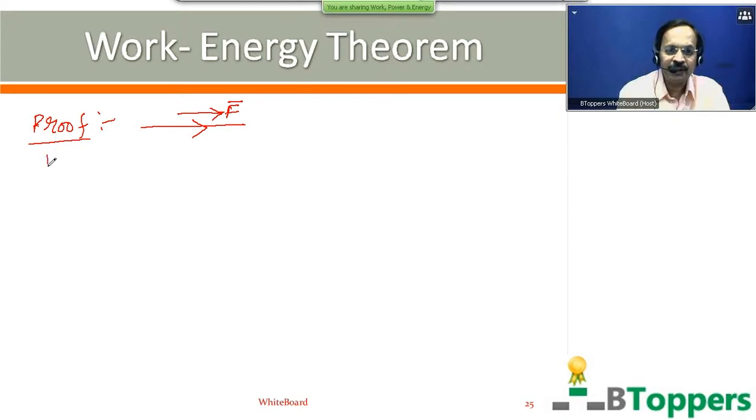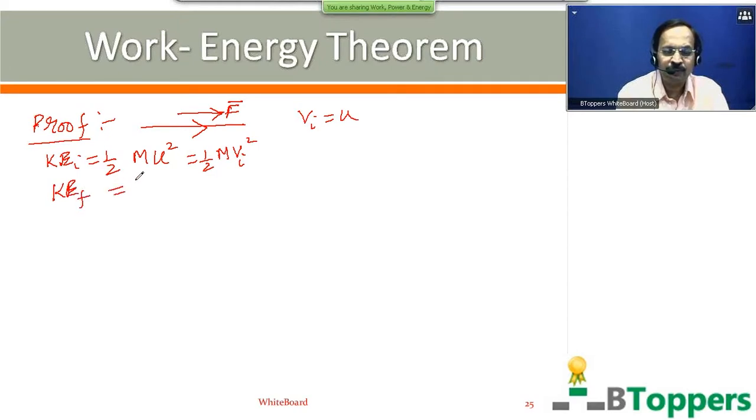The initial kinetic energy of the body can be written as half m u squared, where u is the initial velocity of the body, or in some books it may be denoted by Vi. Here Vi or u both mean the same, the magnitude of the initial velocity of the body. The final kinetic energy of the body after it moves some distance is half m v squared, or half m Vf squared. Here Vf or v represents the magnitude of the final velocity after it has moved some distance.